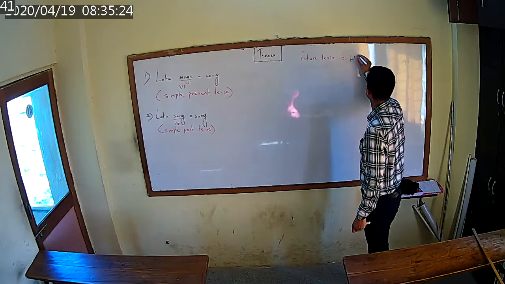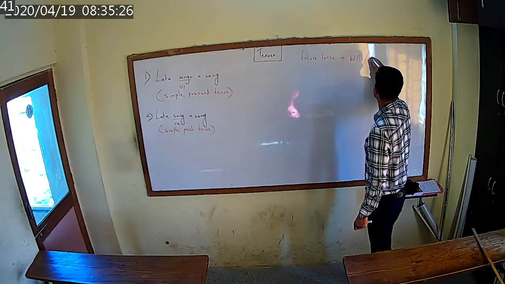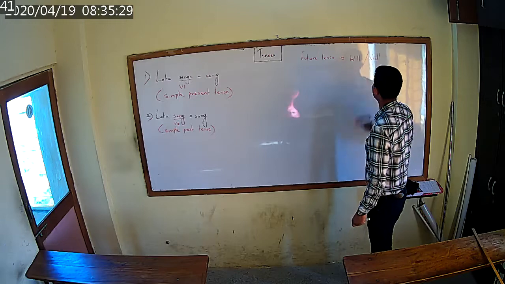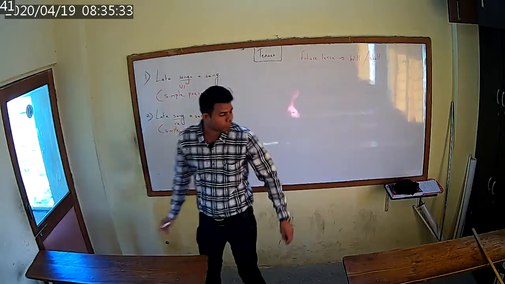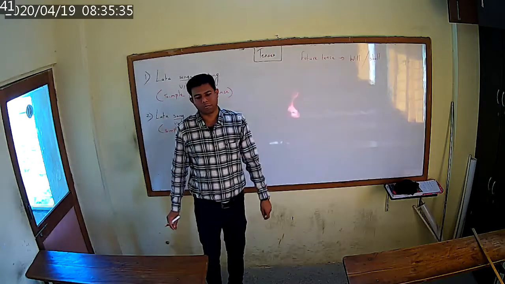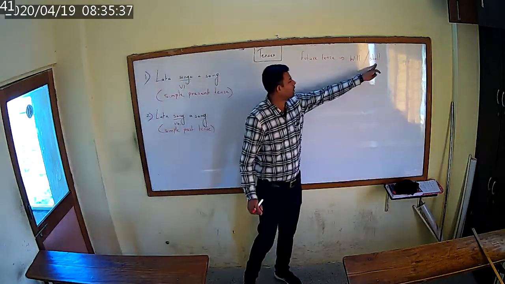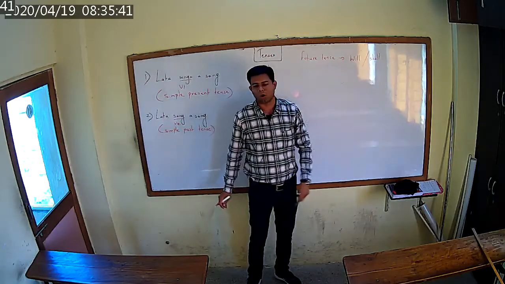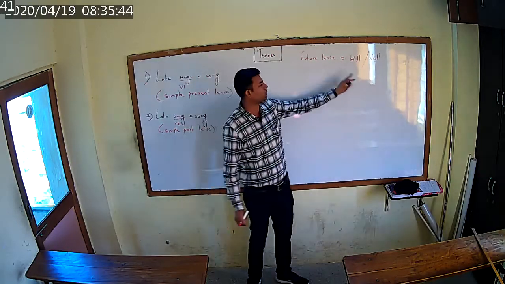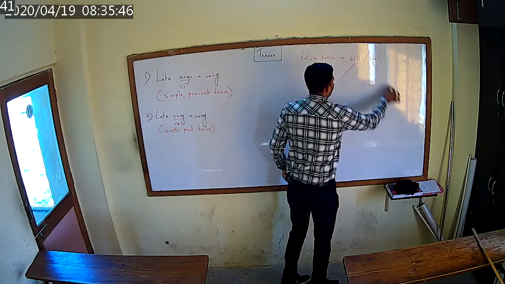One is called will and another one is called shall. These are the two helping verbs that you are going to use in future tense. Another word for it is modal auxiliary, will and shall.